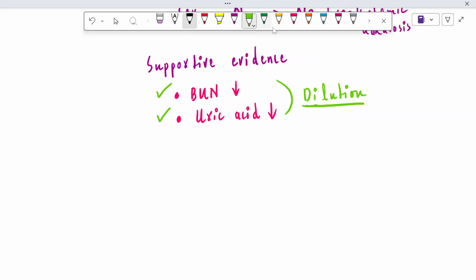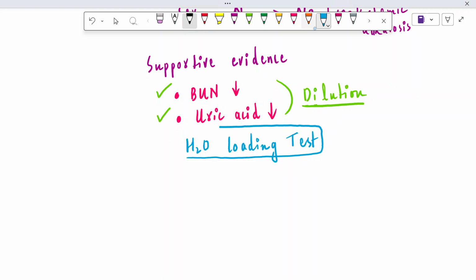There is a special type of test that we do in case of SIADH, known as the water loading test. What is the water loading test? For example, if the doctors ask the patient to drink a large amount of water, the person will pass a large amount of urine, right?